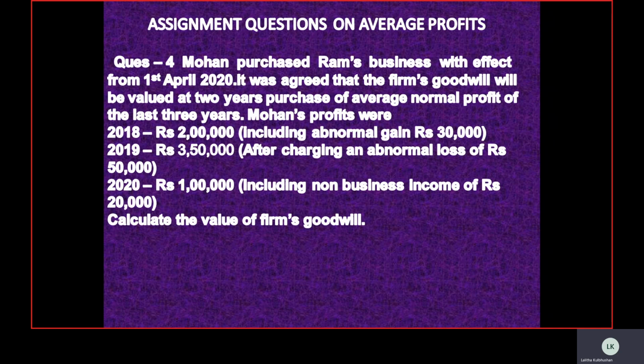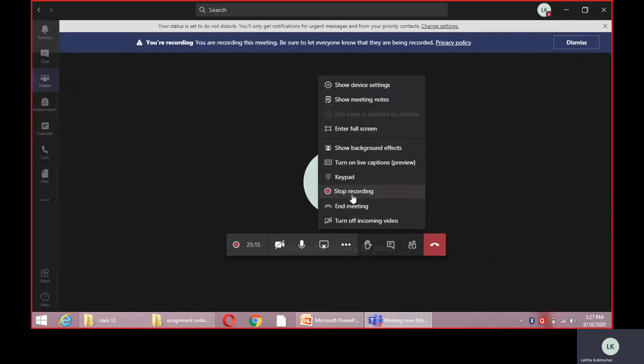That's all in this video. We will discuss the further detailed adjustments in case of the average profit in the next video, video number 2. So go through this video carefully, solve the assignment questions and send them to me.